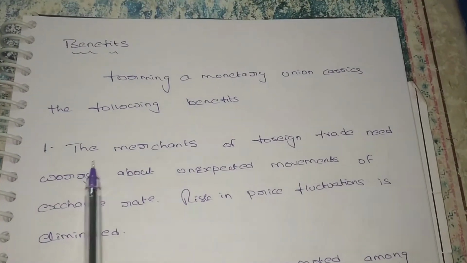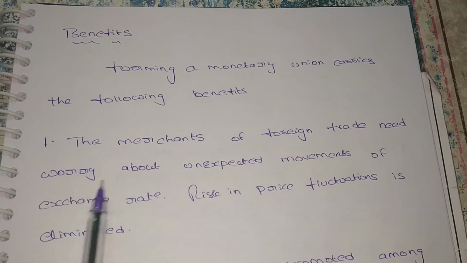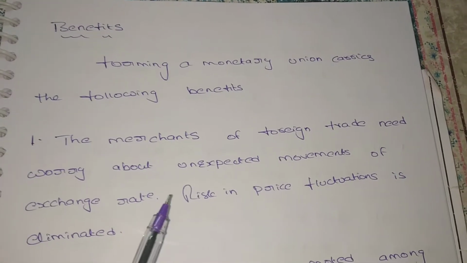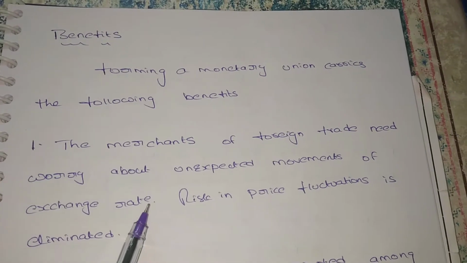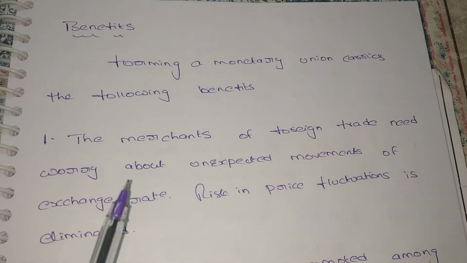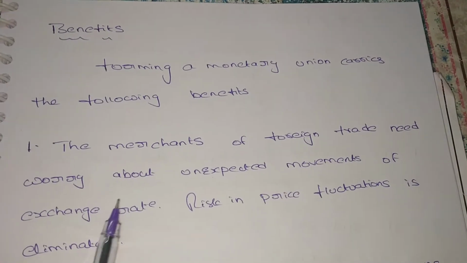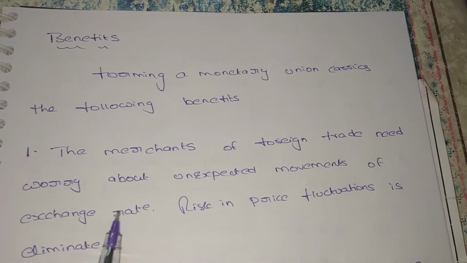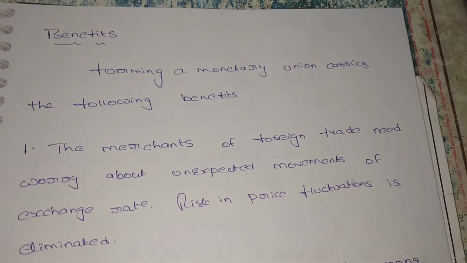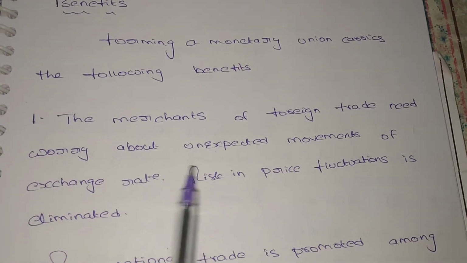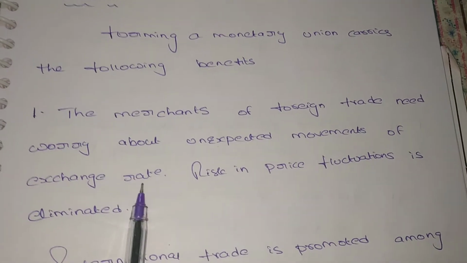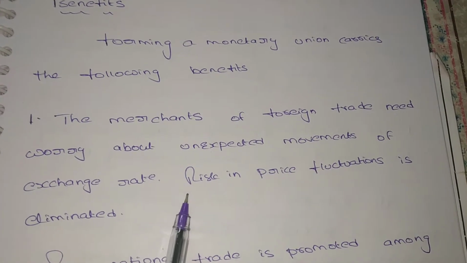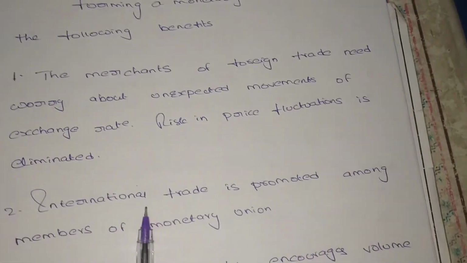The merchants of foreign trade need not worry about unexpected movements of exchange rates, which sometimes increase and sometimes decrease, mainly based on stock rates. So there is a risk, but by forming a monetary union we can easily avoid these risks. The risk of price fluctuations is eliminated, so we can say it is one of the advantages of forming a monetary union.